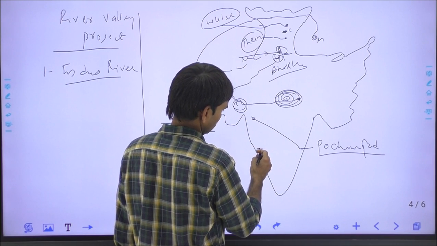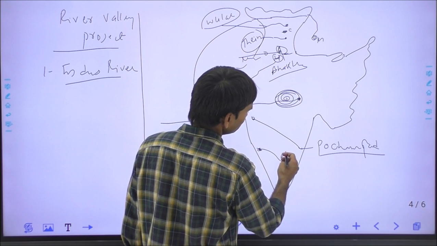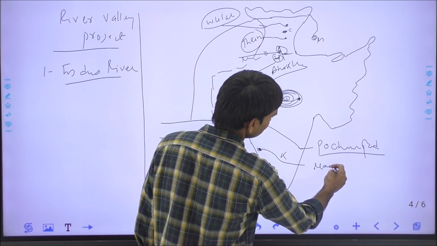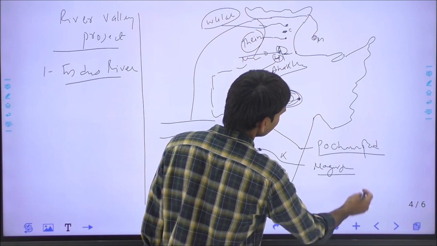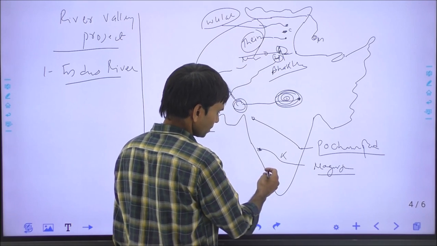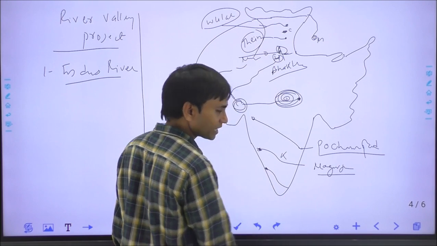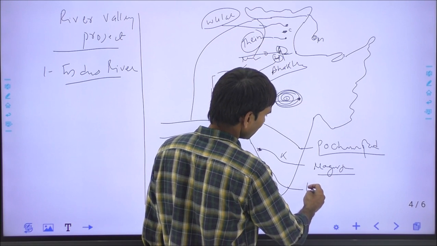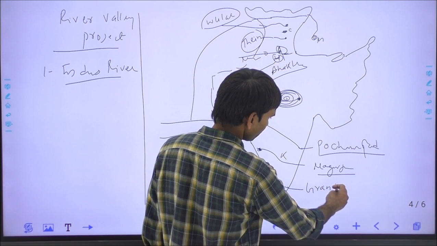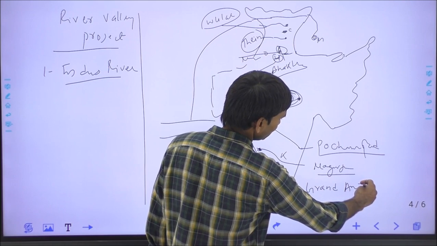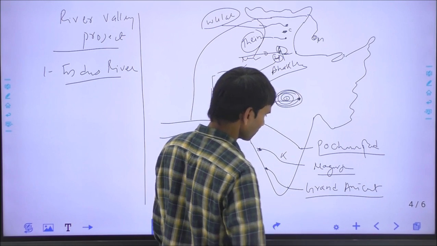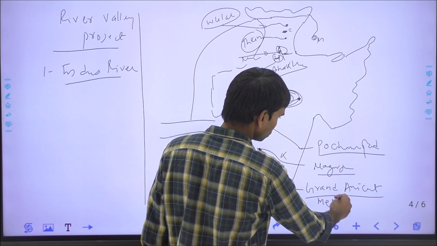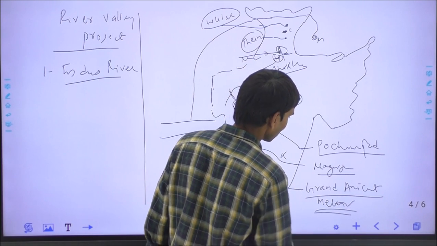And on the Krishna river, it is the Nagarjuna Sagar project in Andhra Pradesh. On the Kaveri river, it is India's first dam, the Grand Anicut Dam in Tamil Nadu, and next is the Mettur Dam, again in Tamil Nadu on the Kaveri river.